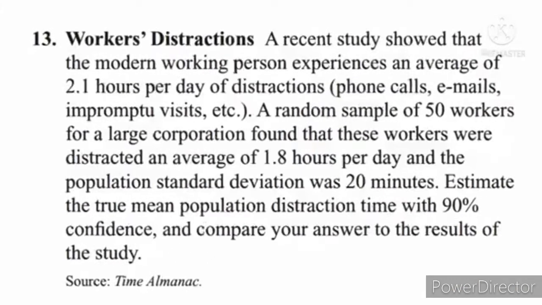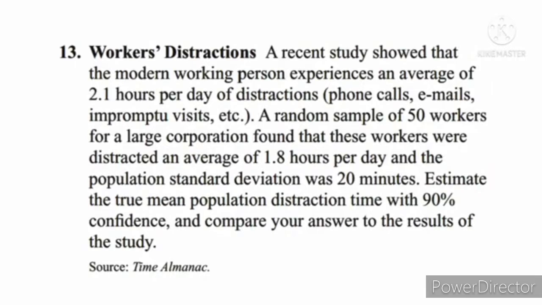So for item number 13, we have the workers' distractions. A recent study showed that the modern working person experiences an average of 2.1 hours per day of distractions: phone calls, emails, impromptu visits, etc. A random sample of 50 workers for a large corporation found that these workers were distracted an average of 1.8 hours per day, and the population standard deviation was 20 minutes. Estimate the true mean population distraction time with 90% confidence and compare your answer to the results of the study.